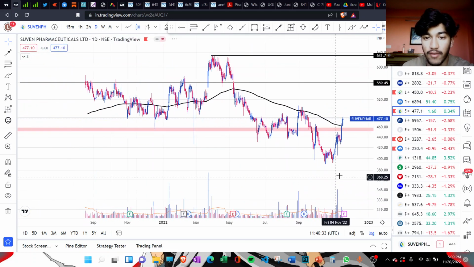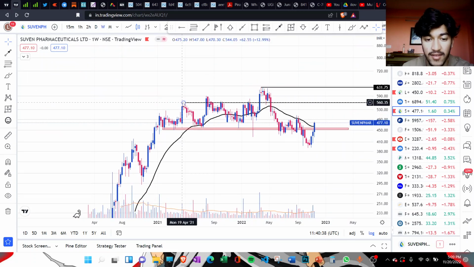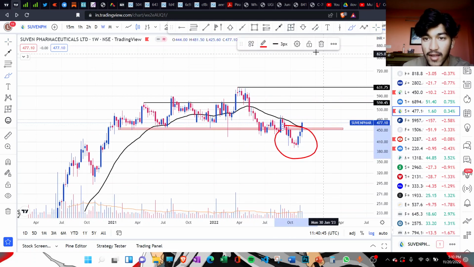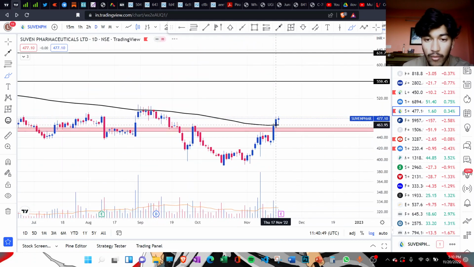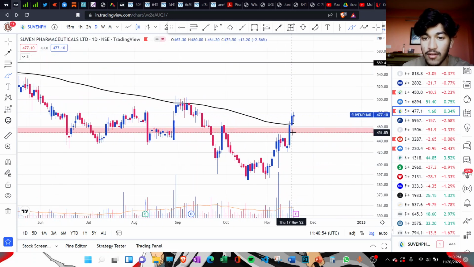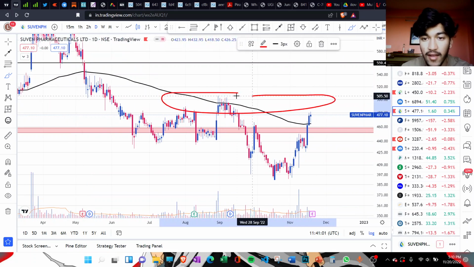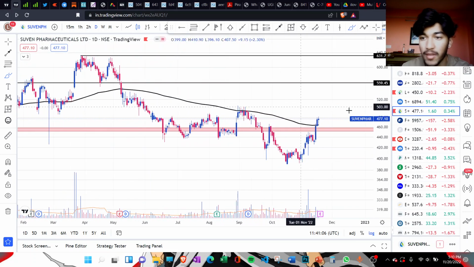Next one is Suven Pharma, which is doing relatively well, but it has been consolidating in this range since April 2021, and it did give a breakdown from this range, as you see here, but again it is coming back up. There are some big volume candles on the weekly chart, as you can see, and it has crossed the 30-week moving average. But this area will prove to be a very strong resistance around 500 levels, so you need to be careful of that area.